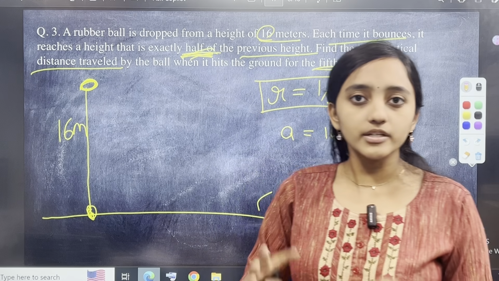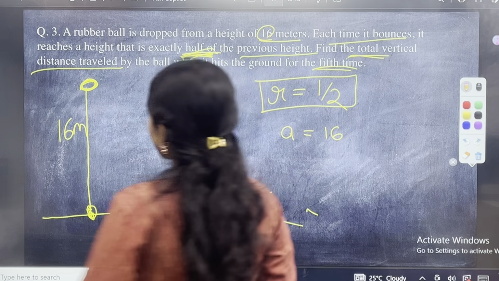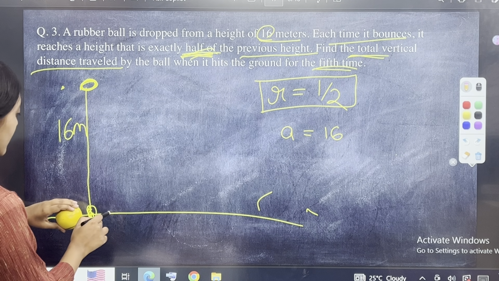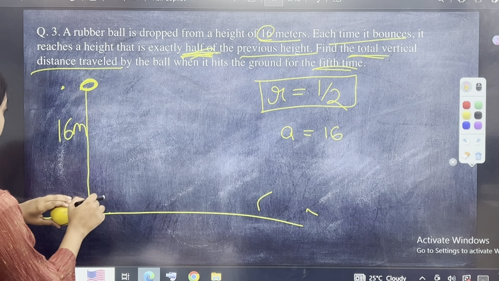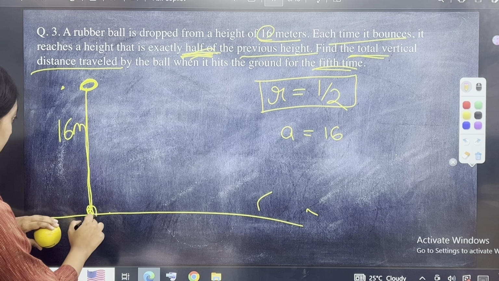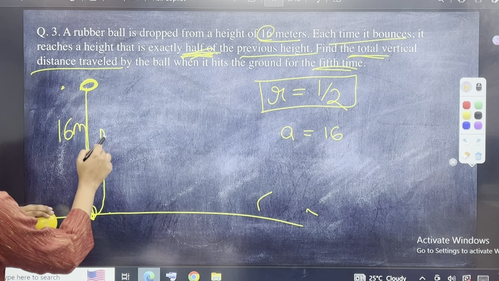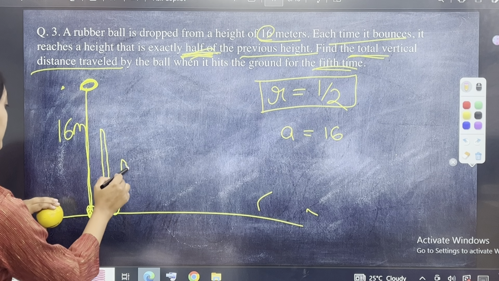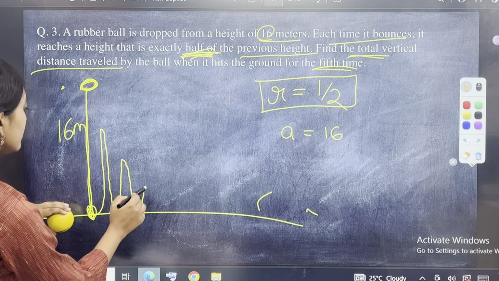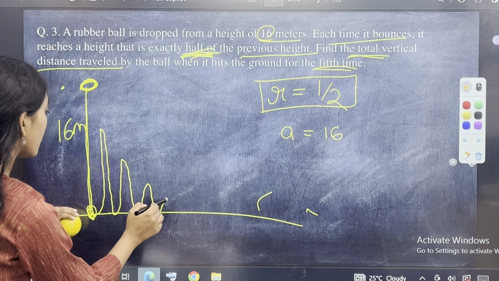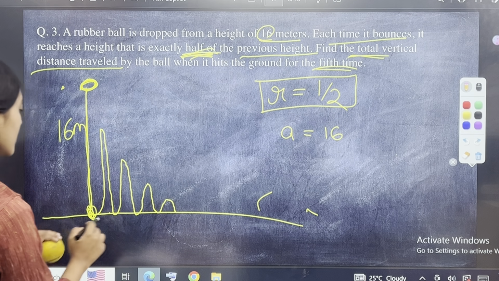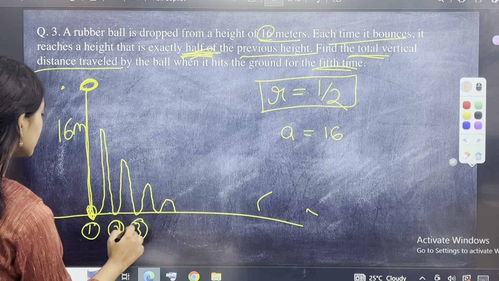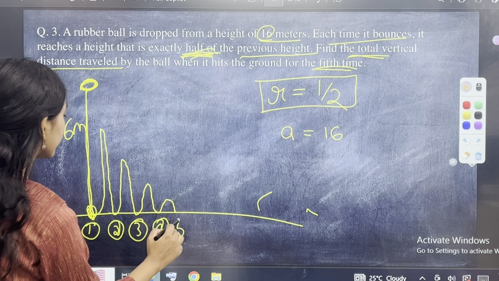Let us first try to understand हो क्या रहा है यहाँ पे. पहली बार यहाँ से it has gone here and then it has gone up to the height of, यहाँ से it has gone here and then it has gone up to the height of 8 meters, then it has gone here, then after that it has gone up to 4 meters, then it has gone here back again, then 2 meters, back again, 1 meter and back again. ये है first bounce, second bounce, third bounce, fourth bounce or fifth bounce.